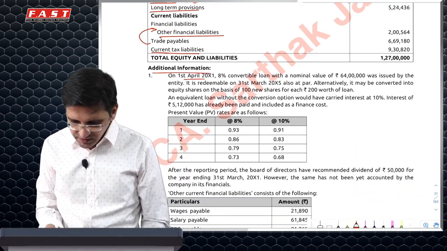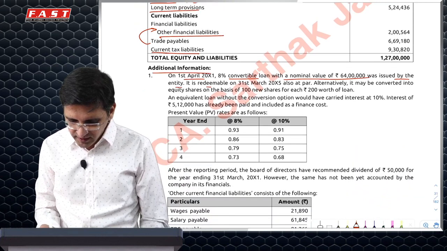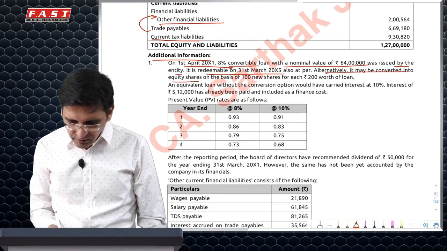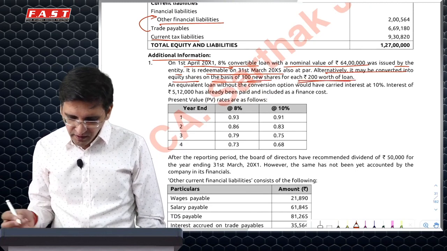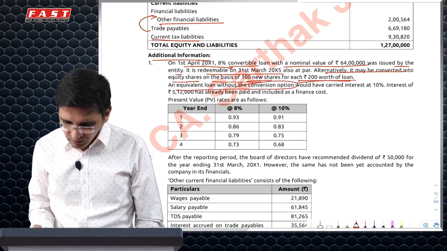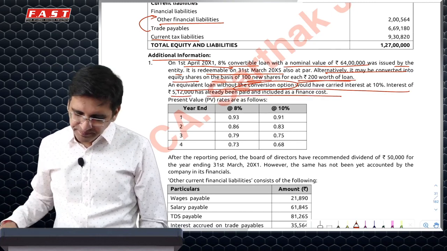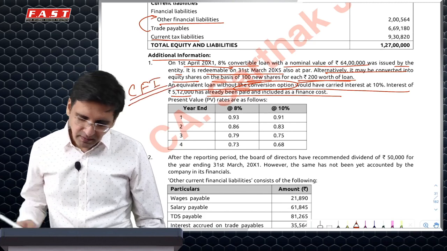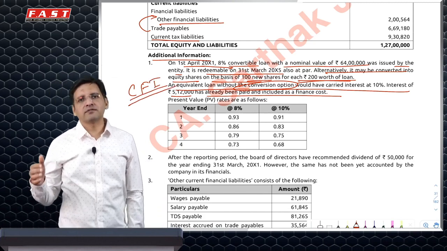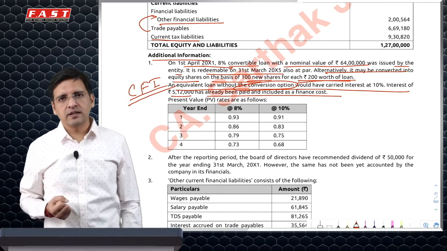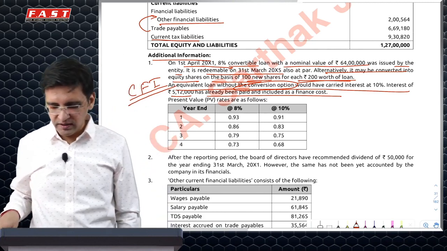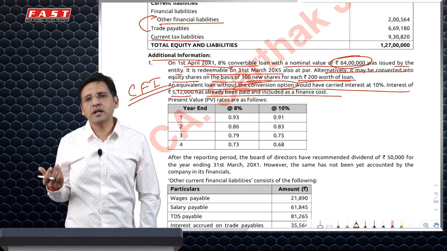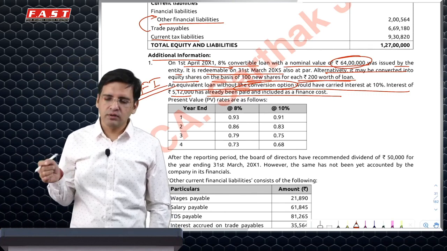Some additional information: 8% convertible loan, 64 lakh, redeemable on 31st March 2005, 4 years. It can be converted to equity shares based on 100 new shares for every 200 of loan. Equivalent loan without conversion option 10%, which means it's a compound financial instrument. Now, in a compound financial instrument, we calculate the future cash flows discounted with the market rate of interest, and calculate the present value. That will be lower than the value which we have raised. The difference will be treated as equity under other equity. Interest would be calculated using the market interest rate on the carrying amount.